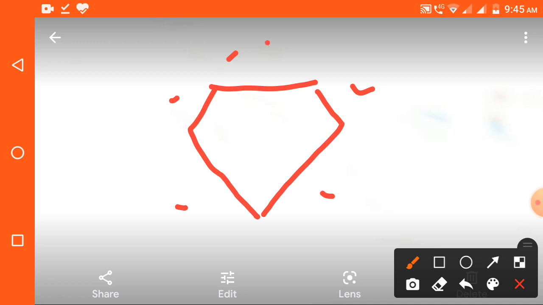See, light is entering from this side, making some angle, that means the outside is rarer medium and this is denser medium. Diamond is the denser medium, rarer to denser means it will get closer to the normal.